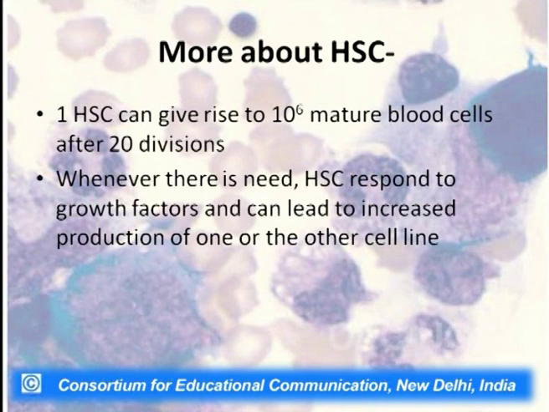Now, what are these growth factors? These are the growth factors which are secreted in the HIM by the non-hematopoietic stromal cells. The growth factors produced by these stromal cells influence the HSC to take up a particular lineage and start dividing accordingly.